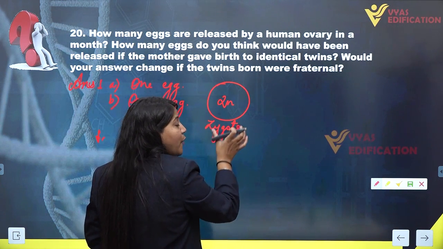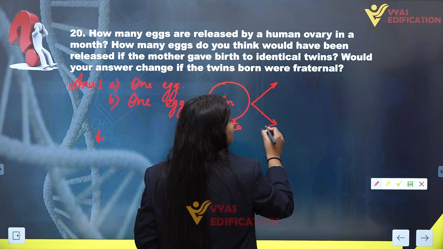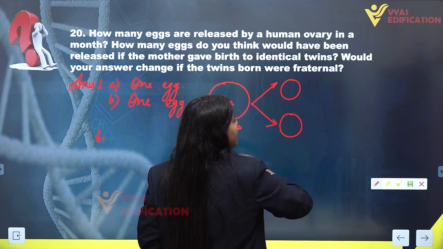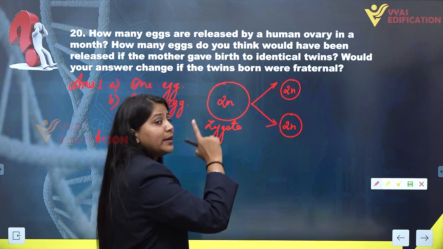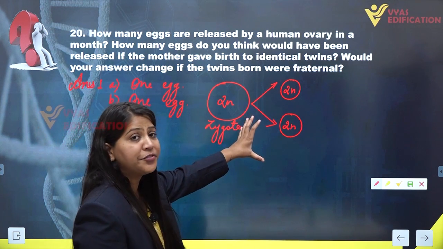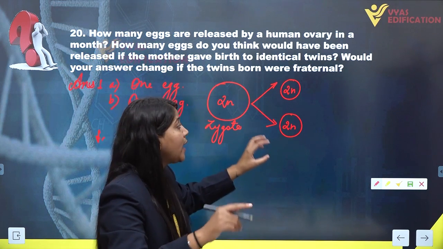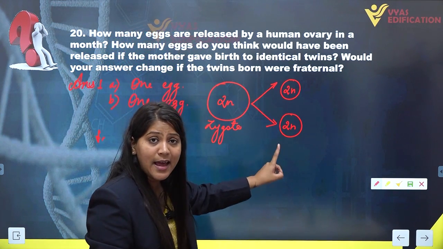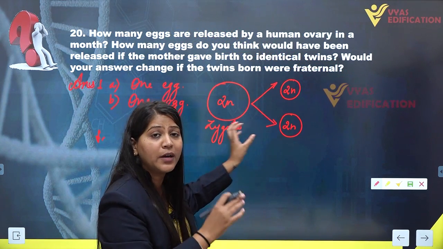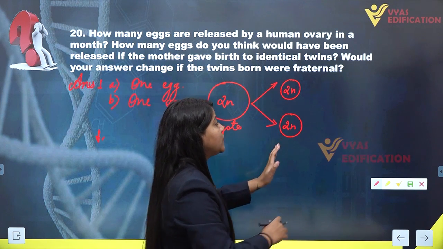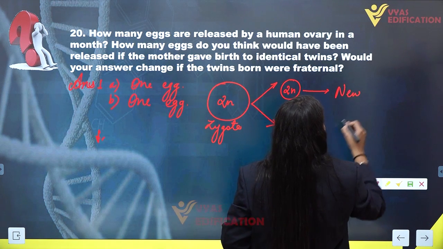This zygote, when it cleaves, will cleave into two different cells which are diploid in nature. Both of these cells are 2n, that is diploid, and both of these two cells, which result from the cleavage of the zygote only, will grow into new individuals separately,